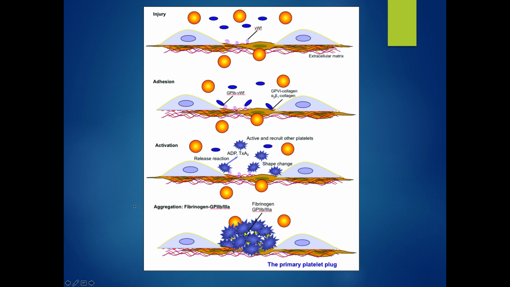Here's another image that kind of shows you what happens. Here we have an injury to our blood vessel wall, and then we have represented here by these little purple squiggles our von Willebrand factor. Red blood cells are here, and then these are platelets right there. So as the platelets run by the von Willebrand factor, they get activated, and they get these little long legs that stick out that make them sticky, and then they start to stick to each other, and then more platelets come by and get activated and start to stick, and so now we've got this primary platelet plug. Very helpful little device going on right there.